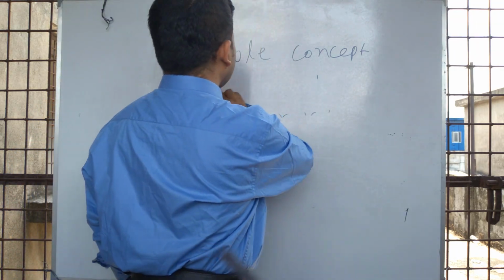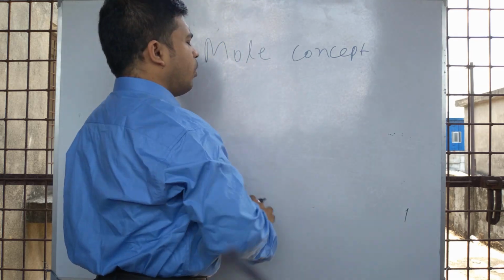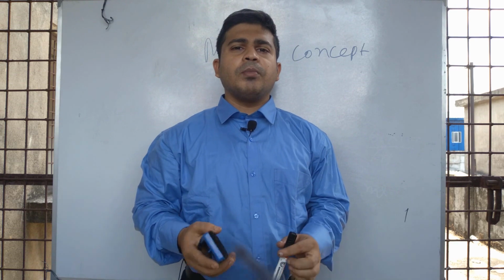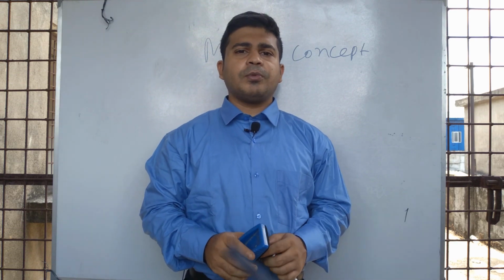Now, what is mole? Mole is the unit of measuring the amount of substance.